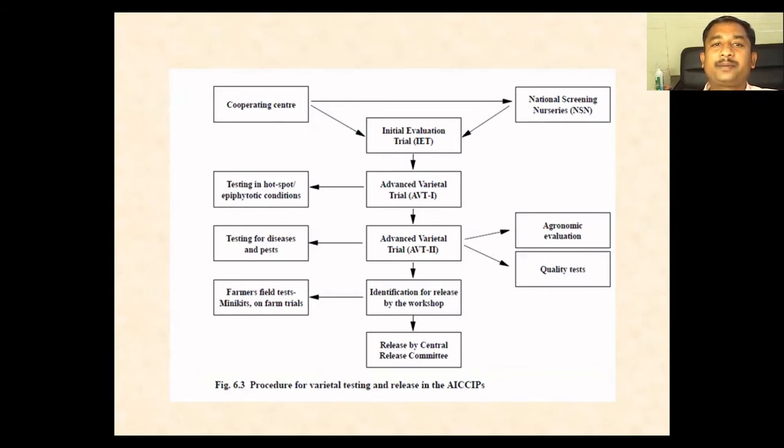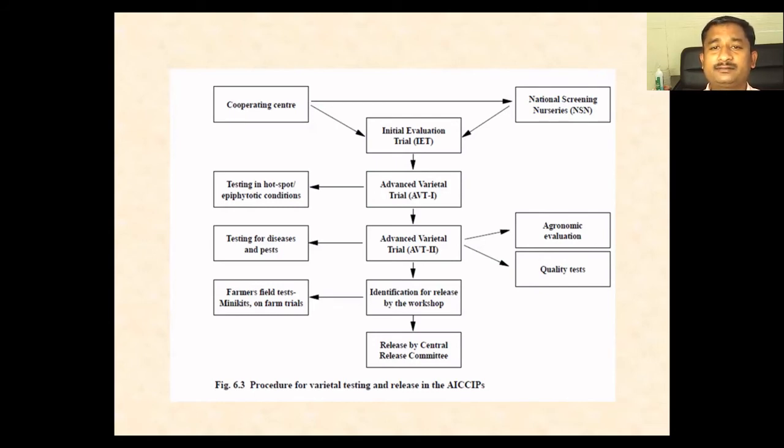There are cooperating centers that will contribute entries for the evaluation, and there is a National Screening Nursery. Along with this screening, all the best entries from all the centers, from whoever is interested in contributing, will be screened across locations to evaluate for diseases and other things. These can be used in the crossing program as donors. That is the purpose of the NSN, the National Screening Nurseries. But here we concentrate on the initial varietal evaluation.